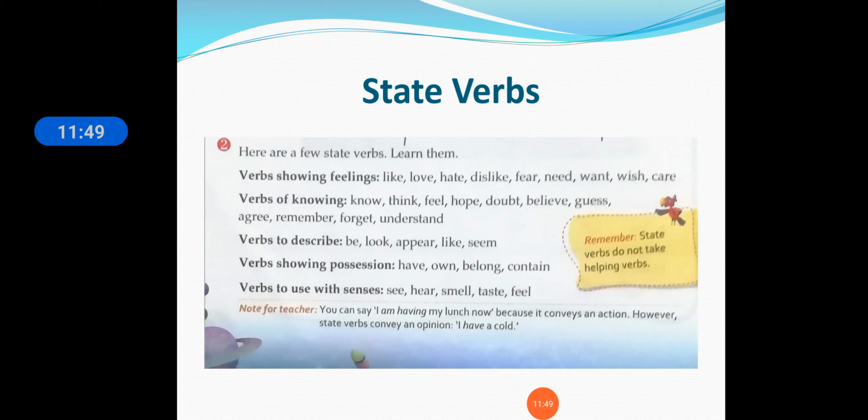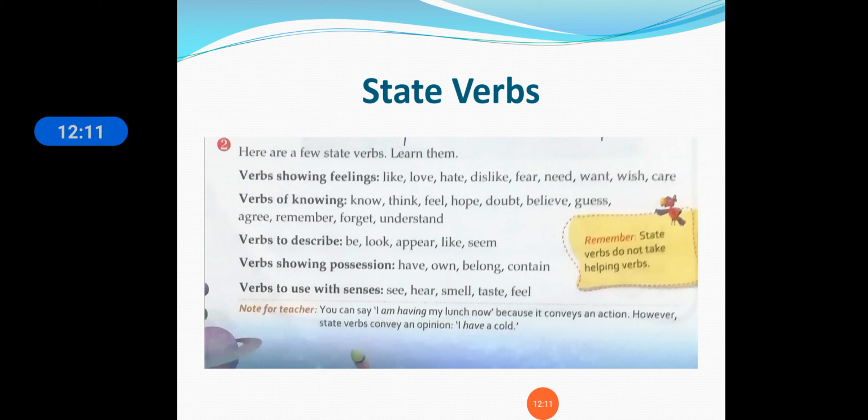State verbs do not take helping verbs. If it is a helping verb then it is not a state verb here. If it is showing a feeling or knowing, if a knowing verb is there, a describing verb is there, a possession verb is there, a sense verb is there, then it is a state verb and there will be no helping verb.